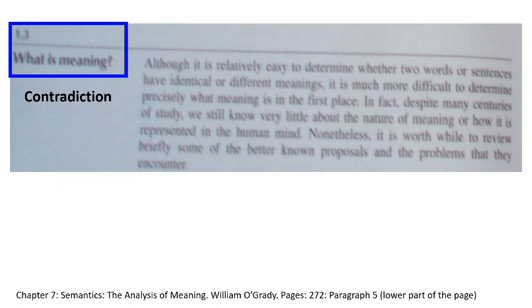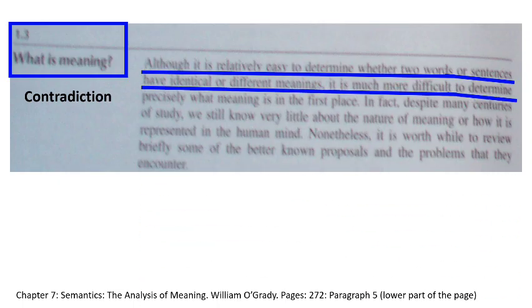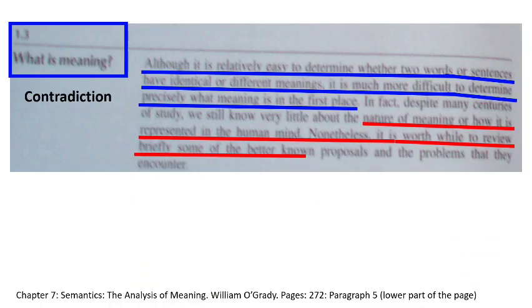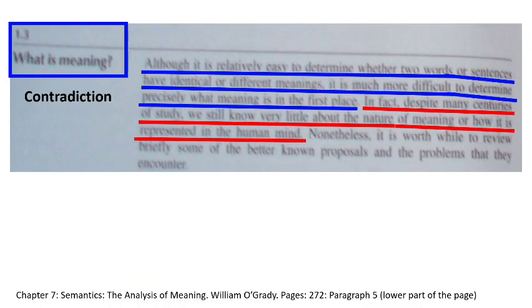1.3. What is meaning? Although it is relatively easy to determine whether two words or sentences have identical or different meanings, it is much more difficult to determine precisely what meaning is in the first place. In fact, despite many centuries of study, we still know very little about the nature of meaning or how it is represented in the human mind. Nonetheless, it is worthwhile to review briefly some of the better-known proposals and the problems that they encounter.